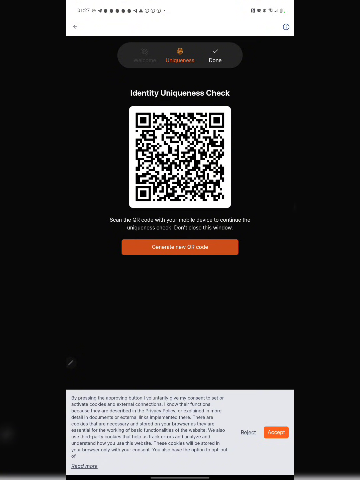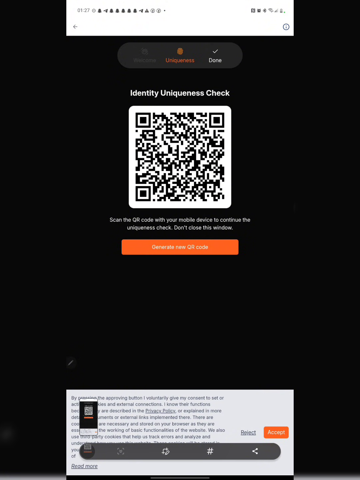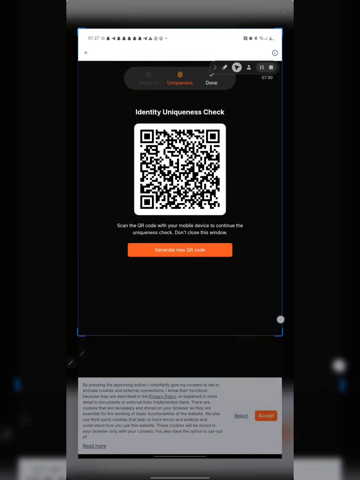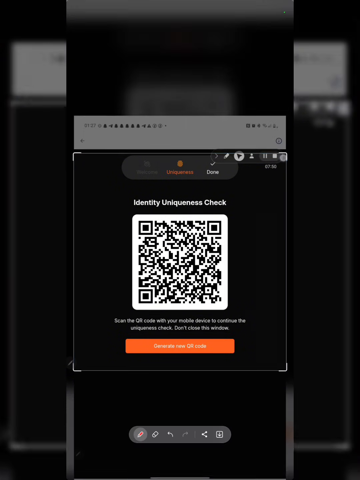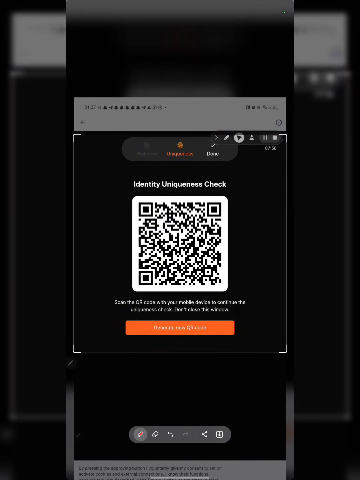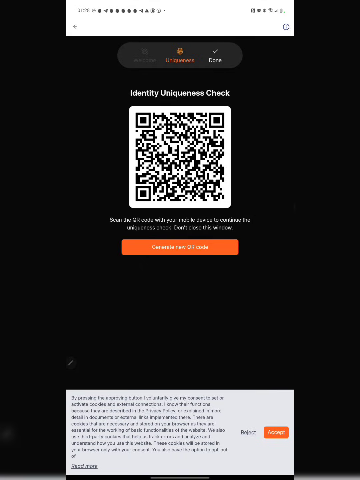So you need to scan this QR code, and in this case I think you are going to need a phone. Okay, or you can just go ahead and screenshot. Okay, once you screenshot it, then you have to crop it, just crop it out like this. Okay, now once you crop it out like this, then you are good to go. So right now you need to go ahead and scan this using your browser. Okay, and just as they say do not close this window.